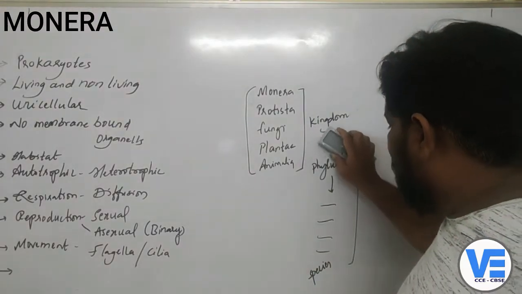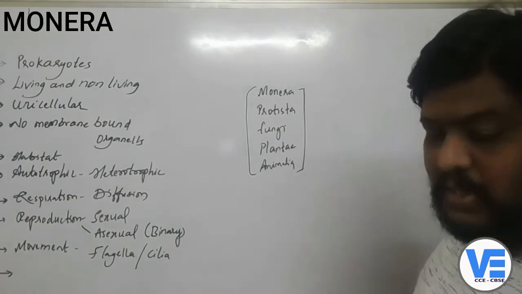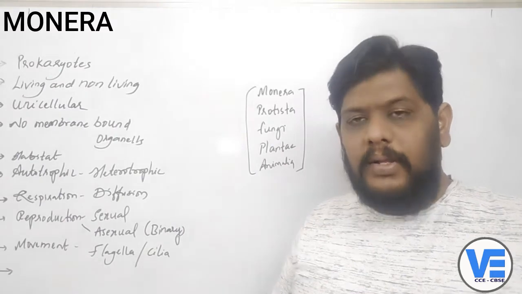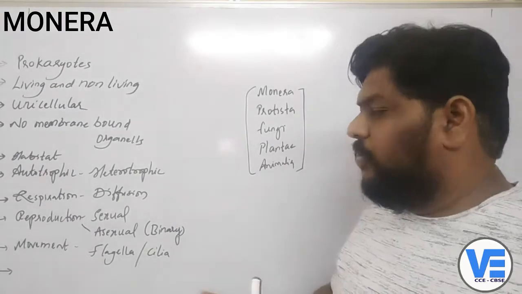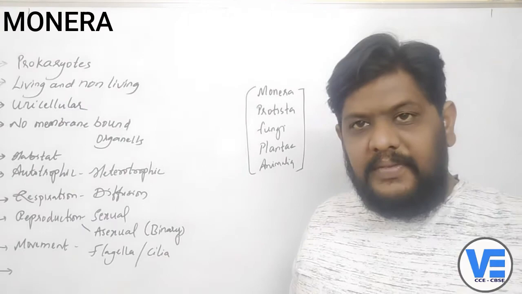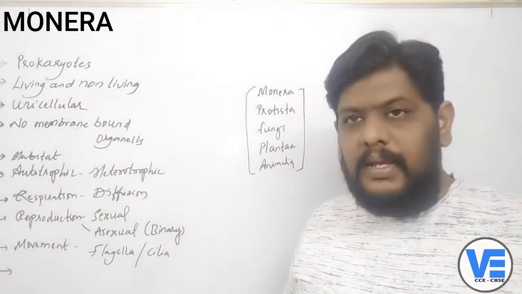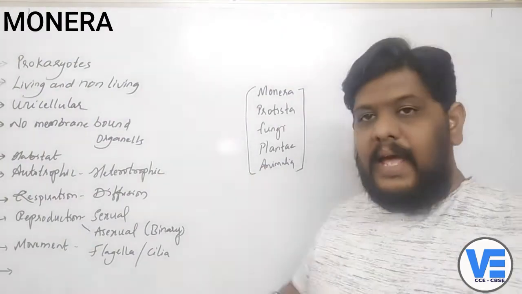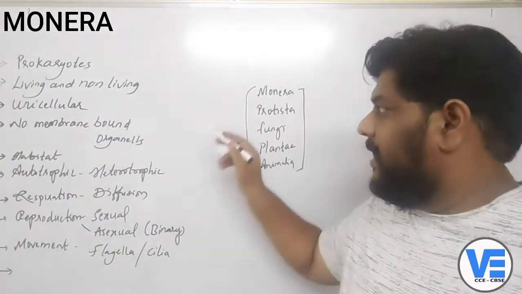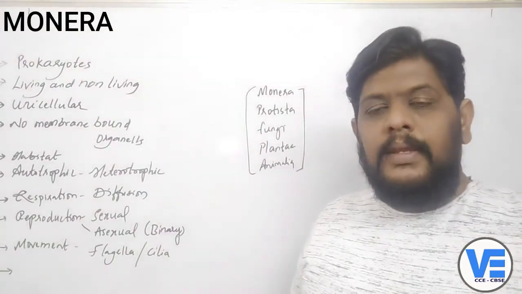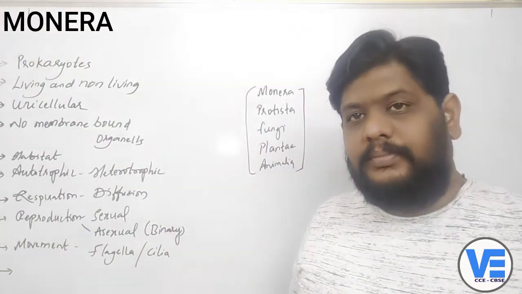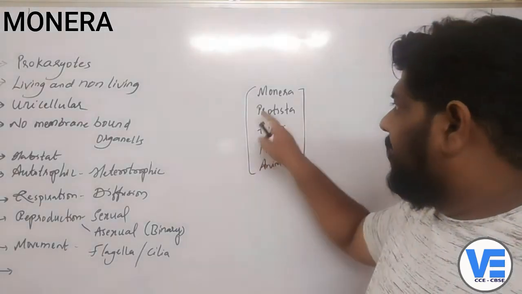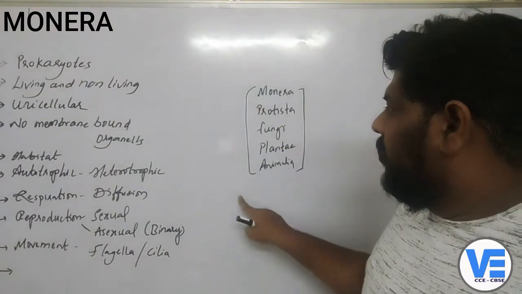So now our only concern is that these are the 5 kingdoms, right? All the living organisms on the earth are divided into 5 different kingdoms. Out of that, the first kingdom is the Monera. Second kingdom is Protista, third one is fungi, fourth one is plantae, fifth one is animalia. And our complete unit from here is based on these 5 kingdoms and also nomenclature, which we have already studied. We have taken the example of the lion and we have already studied that.